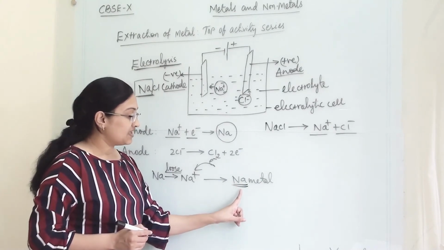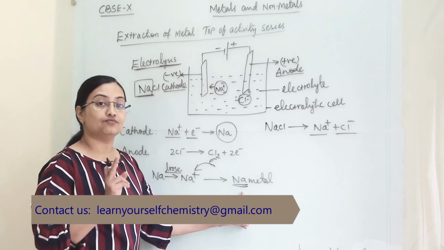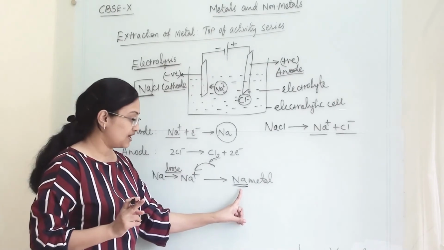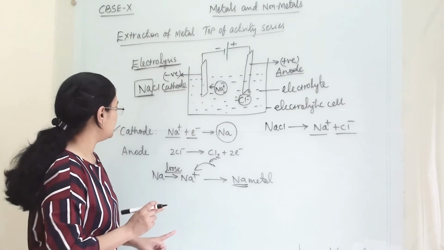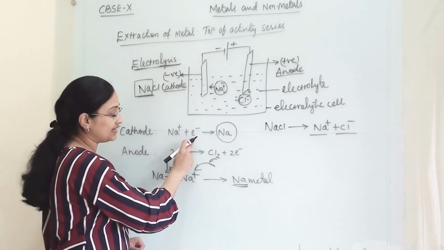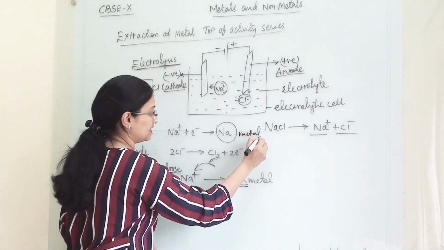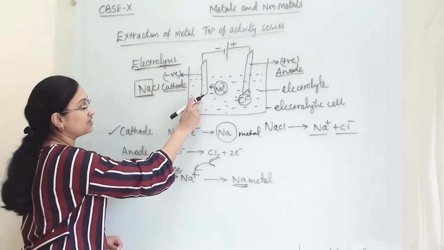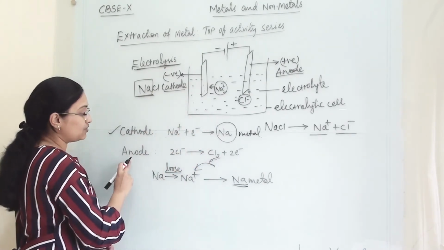That means Na+ will become Na neutral, a neutral atom without any charge. So Na will become sodium metal. So here at the cathode, sodium will gain one electron and become sodium metal. So at the cathode, which product do we get? Sodium metal. And at the anode, what will happen?